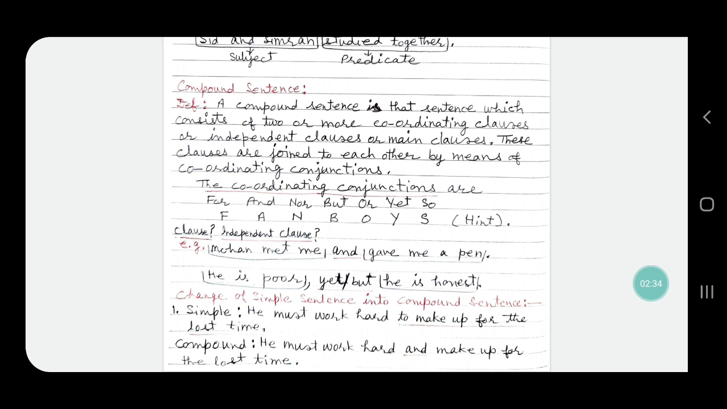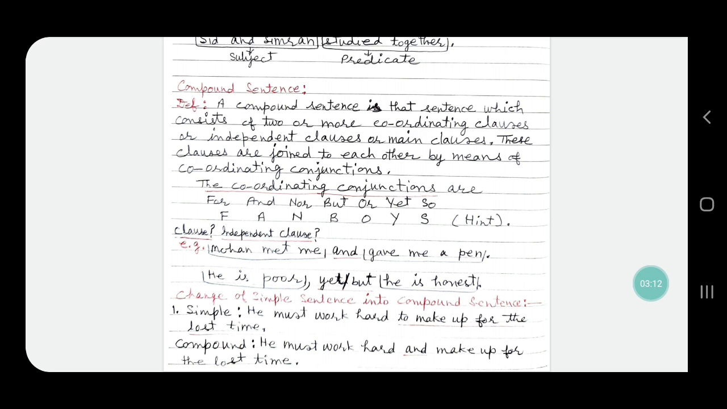Now what is clause? Clause means a sentence within a sentence. When a sentence is within a full sentence and it consists of subject and predicate, that is called clause. Now what is independent clause? Independent clause means the clause which does not depend for its meaning on another clause. It has its own independent meaning.